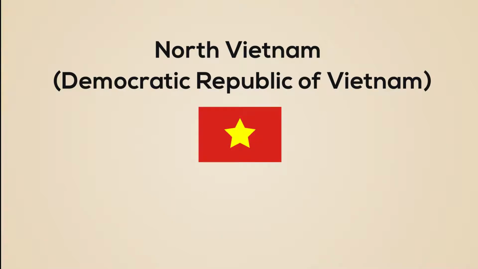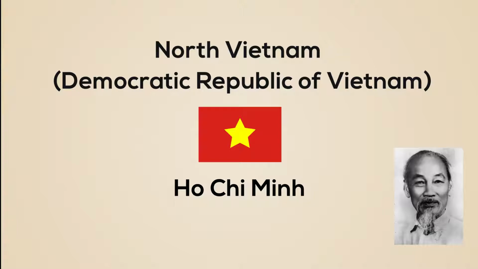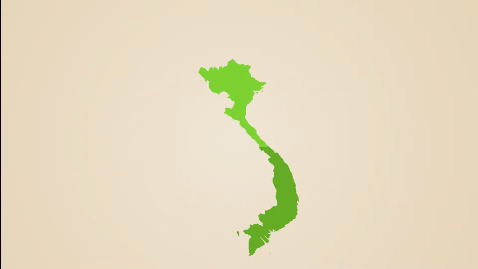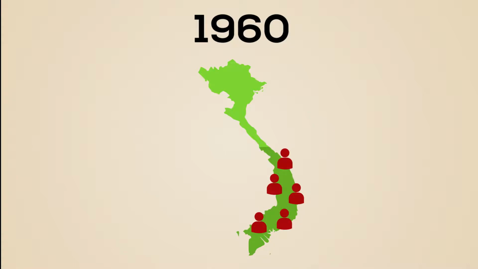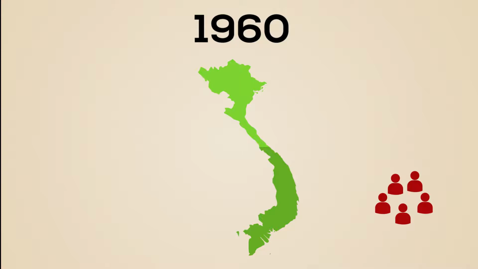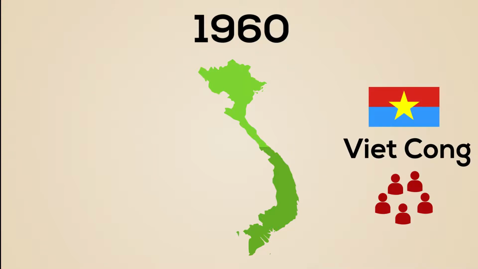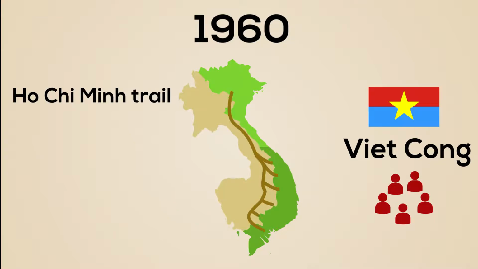North Vietnam, officially known as the Democratic Republic of Vietnam, was led by communist revolutionary Ho Chi Minh. He played an important role in the foundation of the Democratic Republic of Vietnam and became a key figure in the Vietnam War. In 1960, communist and anti-government forces in South Vietnam were organized into the National Liberation Front, otherwise known as the Viet Cong. They were supported by the North Vietnamese government through the Ho Chi Minh Trail, a military supply route from North Vietnam to South Vietnam via Laos and Cambodia. It was used to send weapons and manpower to the Viet Cong in South Vietnam.